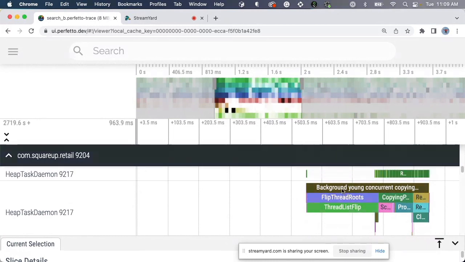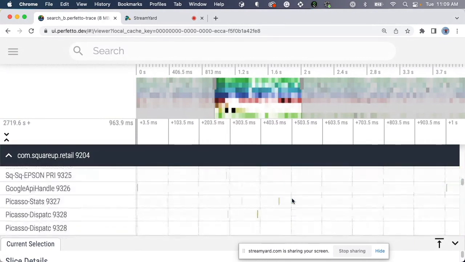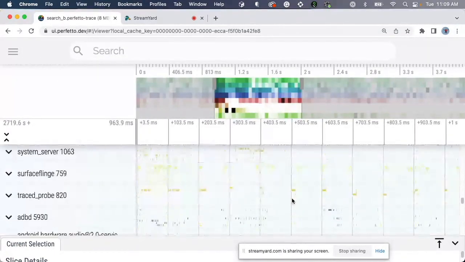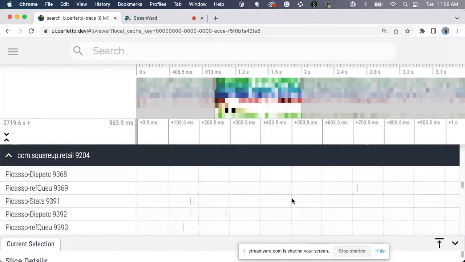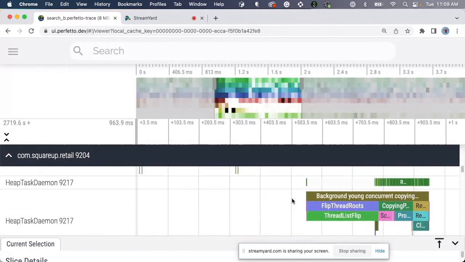And so this is basically the GC stopping the thread and saying, hold on, I need to clean up some stuff. And you can also see that because you can look at the memory on the same timeline, the heap somewhere, and somewhere in here, yes. And so you can see how it's been increasing, and then it drops after the GC is done. So this is super interesting.